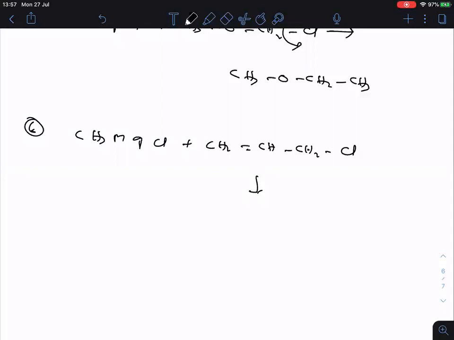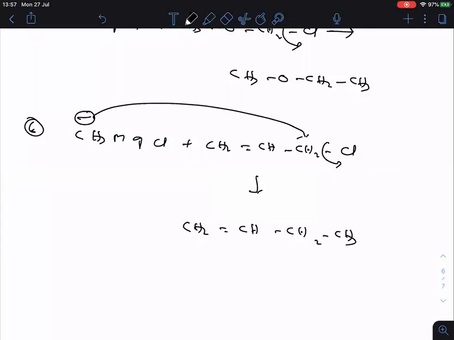Okay, so here also again chlorine will depart out. Now CH3 minus will attack on this carbon. So what happened here? CH2 double bonded CH2CH3 is the product formed.